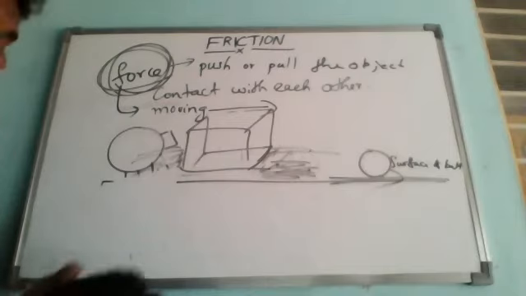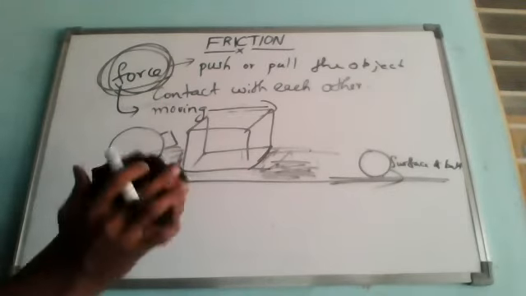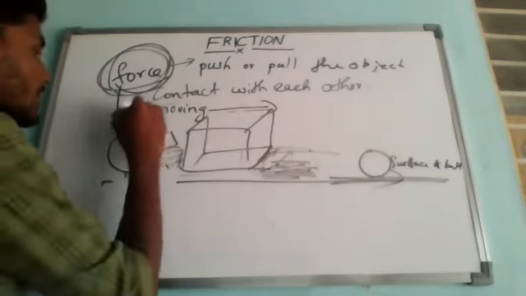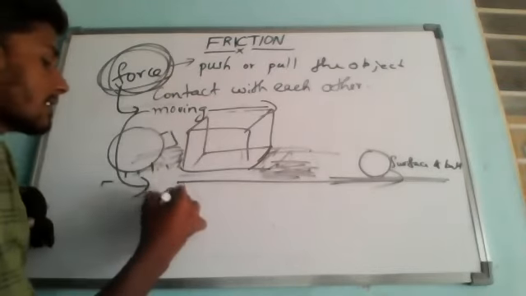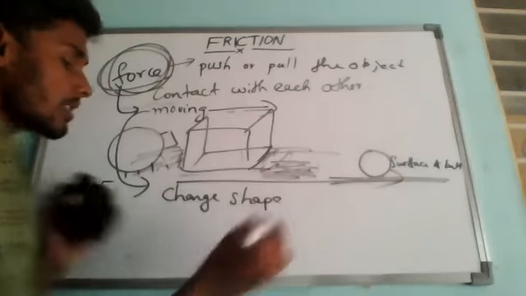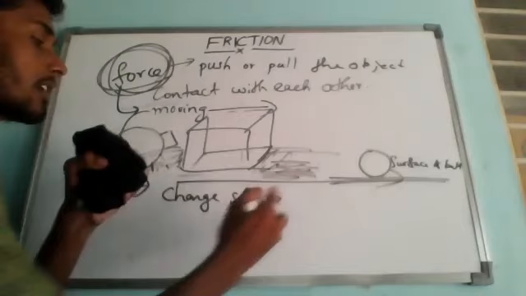Understand? Now suppose this duster is there. Now I'm applying some force. What is going to happen? The shape of the object changes. Correct or not? So from this I can say that a force can change the shape of the object, and also the size. Now it has a big size, now it comes to a small size.